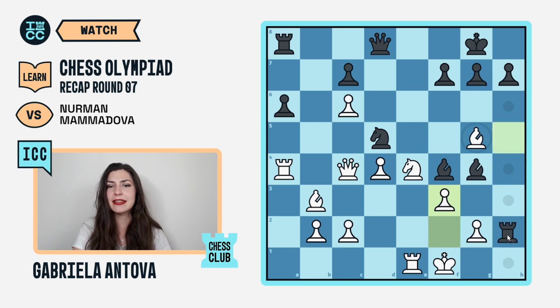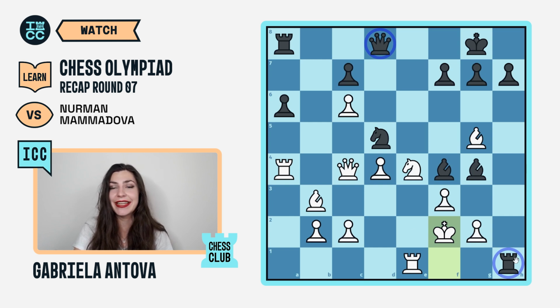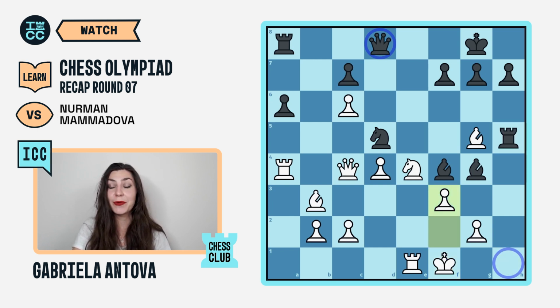So now in case of rook h1, she can simply move her king up, with the queen still under attack, and black would lose a ton of material on the next move. That's why, to continue the game, Gulnaz chose the move bishop takes g5. This doesn't lose material, but it eases off the tension on the white king, and here black's position falls apart.